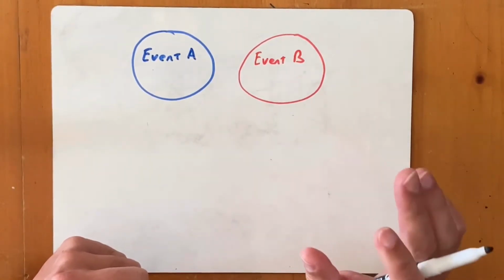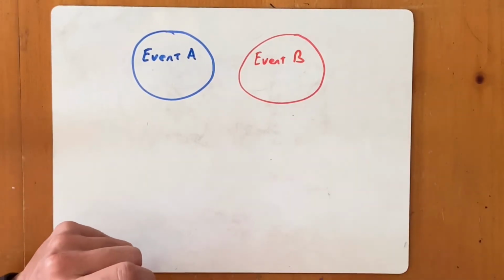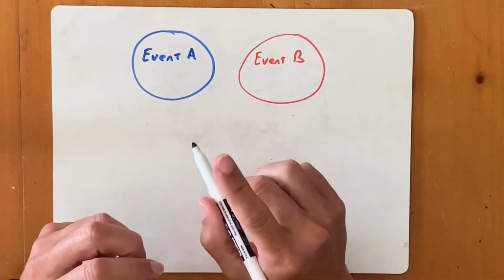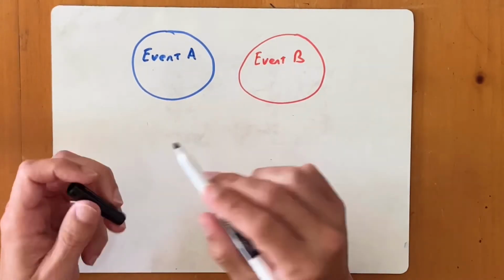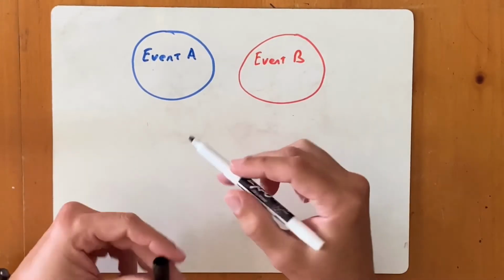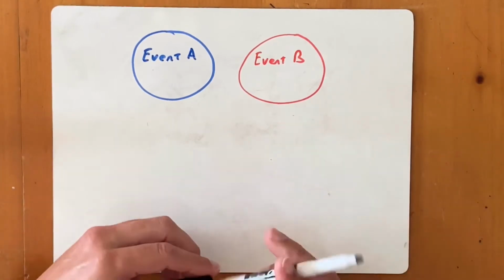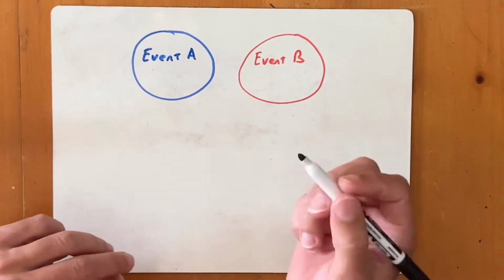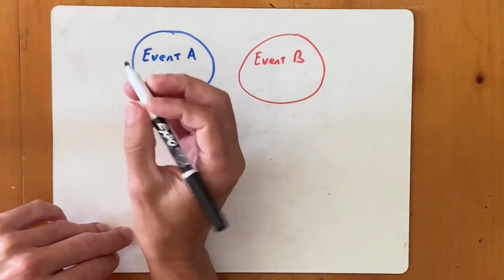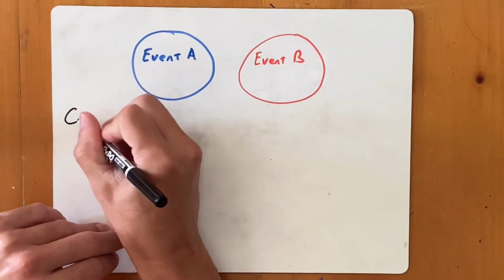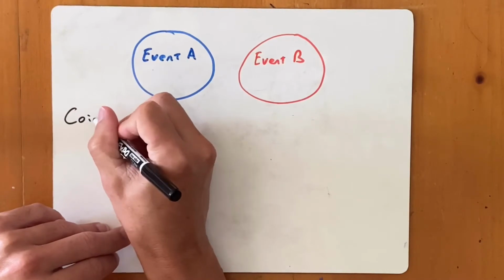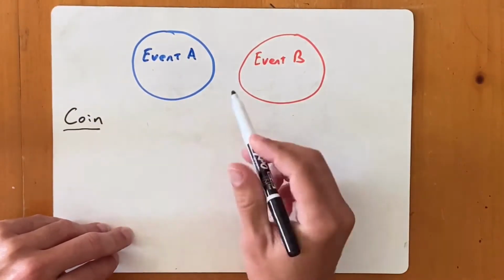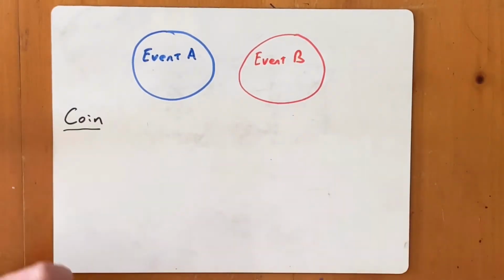All right, so with a compound event, there's a couple different things that can happen. We're talking about one trial, and we're talking about multiple events that can happen simultaneously with that one trial. Okay, so let's start off with a basic example. Let's say we're talking about our old friend, the coin flip. If I have a single coin and I'm going to flip it one time,